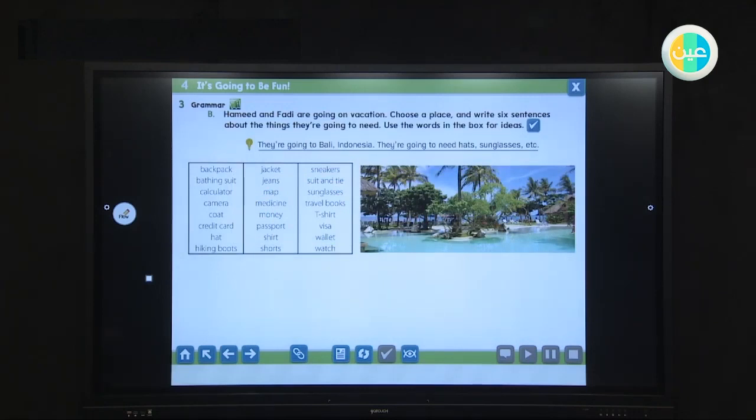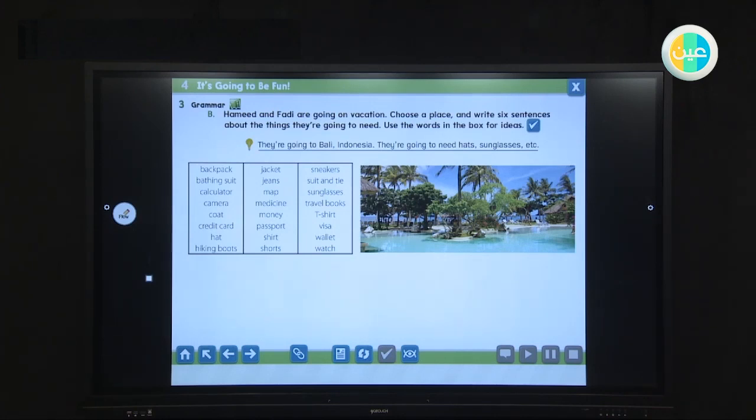Hamad and Fadi are going on vacation. Choose a place and write 6 sentences about things they are going to need. Use the words in the box for ideas.